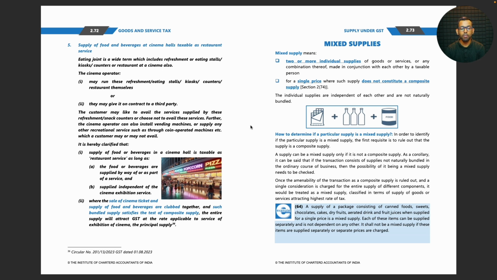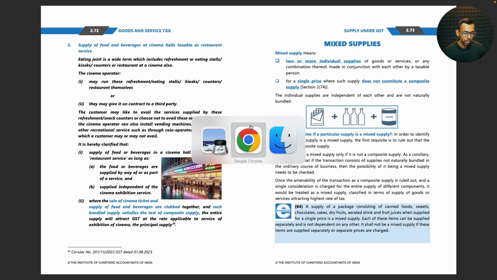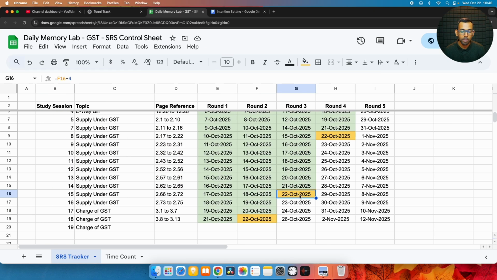Where the sale of cinema ticket and the supply of food and beverages are clubbed together, and such bundled supply satisfies the test of composite supply, the entire supply will attract GST at the rate applicable to the service of exhibition of cinema, which is the principal supply. So we have completed the second segment.